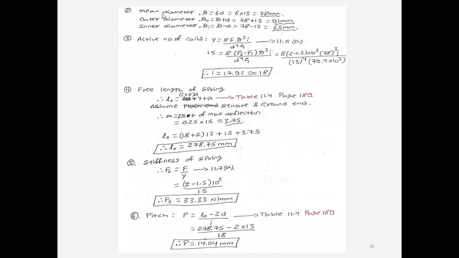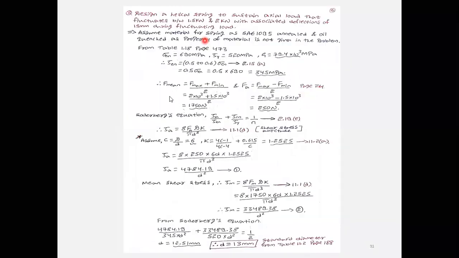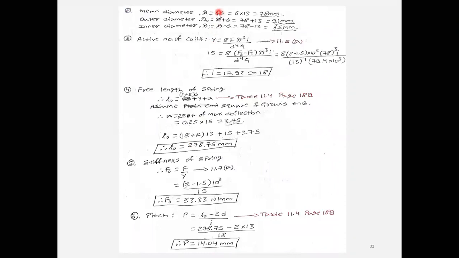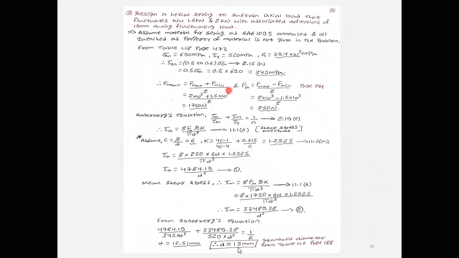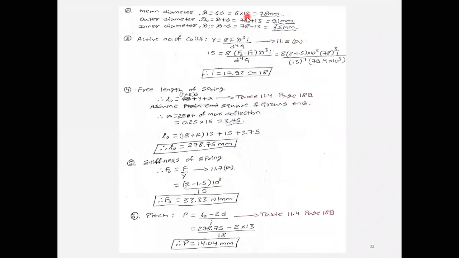In that, first you need to calculate the mean diameter from this formula. Mean diameter D is equal to C into d. C here is assumed as 6, into d. The d value you have just calculated is 13. 6 into 13 is 78. And the outer diameter D naught is equal to capital D plus small d.